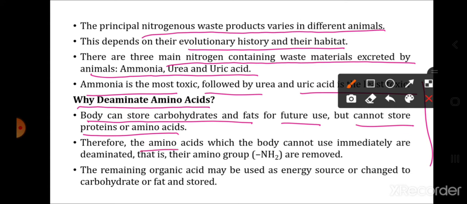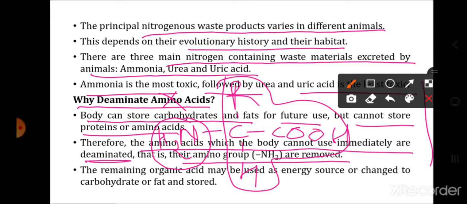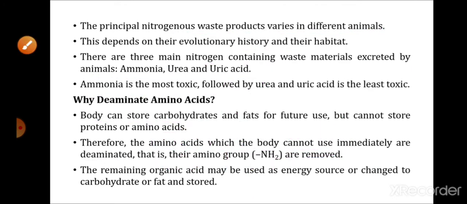Therefore, the amino acids which the body cannot use immediately are deaminated. That is, their amino group is removed. Now we know the structure of an amino acid. What is the structure of an amino acid? It consists of the COOH group, the NH2 group, the R group and H. Now when this amino group is removed, what is left? Now we have a molecule of only organic acid left.